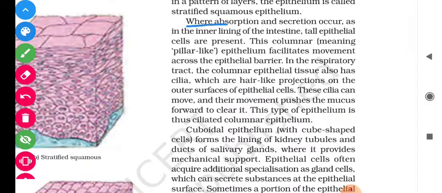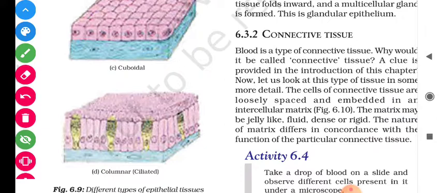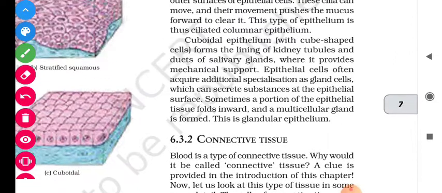Where absorption and secretion occur, as in the inner lining of the intestine, tall epithelial cells are present. This is columnar, meaning pillar-like. Columnar epithelium facilitates movement across the epithelial barrier. Means, students, at some places where secretion takes place, columnar tissues lie there. Okay?